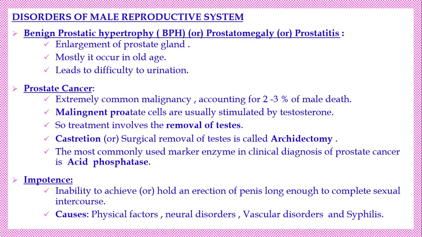That is called impotency, which we can call lack of manhood. What is the reason? There are many factors, we will see only a few. It may be a physical problem, or neuronal disorders, or vascular disorder. Why? The penis becomes erected only by the hydraulic pressure of the blood passing into the penis, and if the blood flow is not good, the penis does not become erected. So there may be a vascular disorder, or syphilis infections.